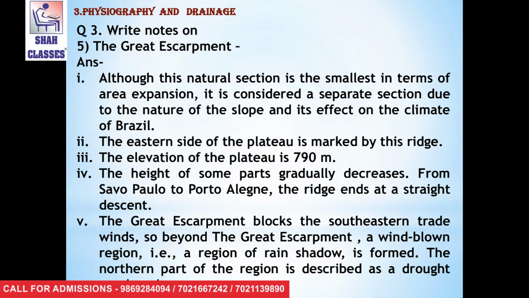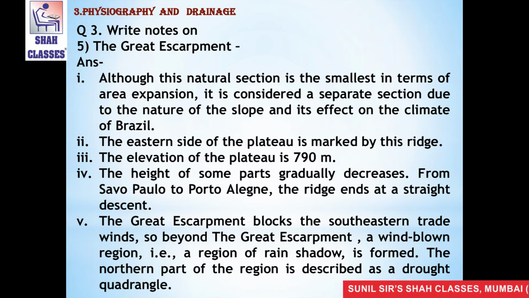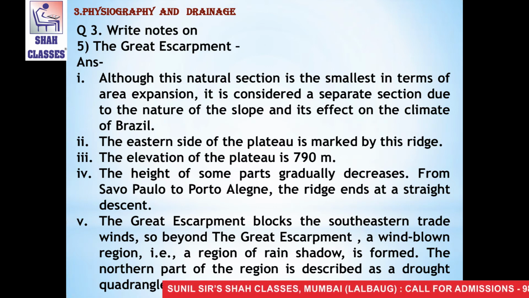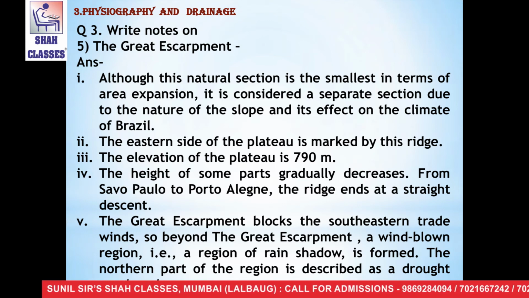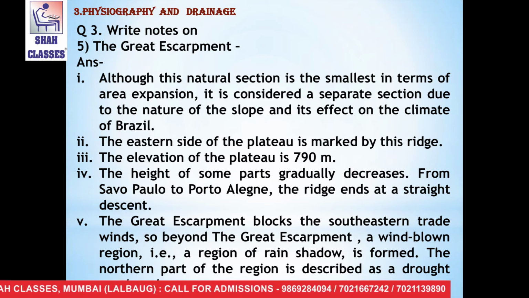The second point is, the eastern side of the plateau is marked by this ridge. The third one is, the elevation of the plateau is 790 meters. The fourth point is, the height of some parts gradually decreases from Sao Paulo to Porto Alegre. The ridge ends at a straight descent.